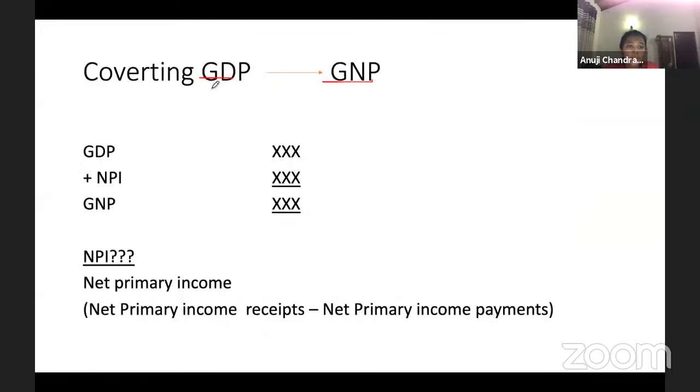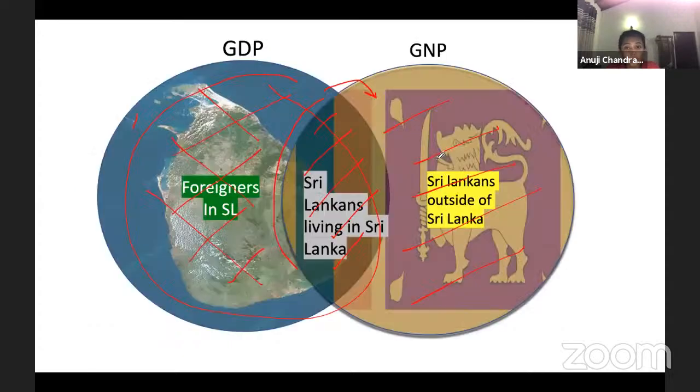So now when converting GDP into GNP, you have to add the net primary income. What do you mean by net primary income? Primary income receipts minus primary income payments. I'll explain in detail. The amount that your parents or your cousins earn by living in another country is called net primary income receipts.